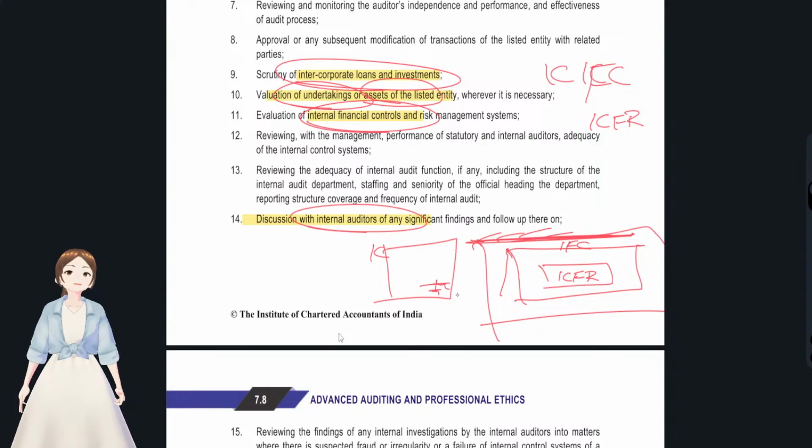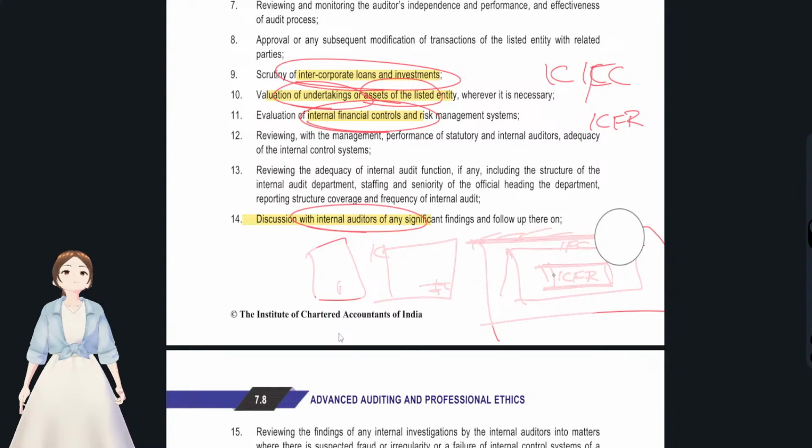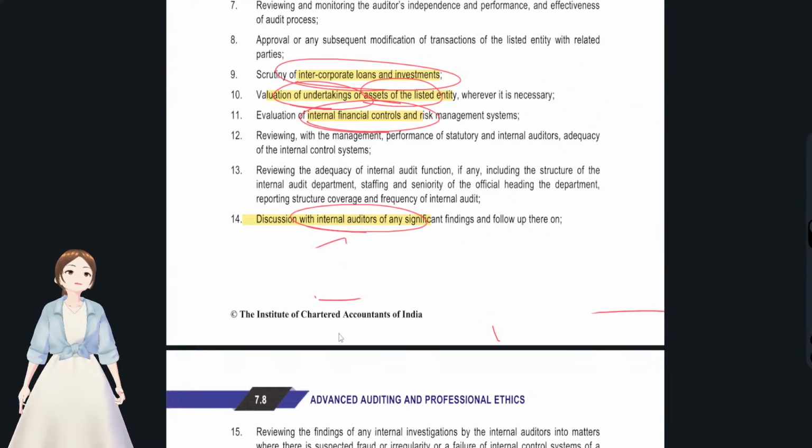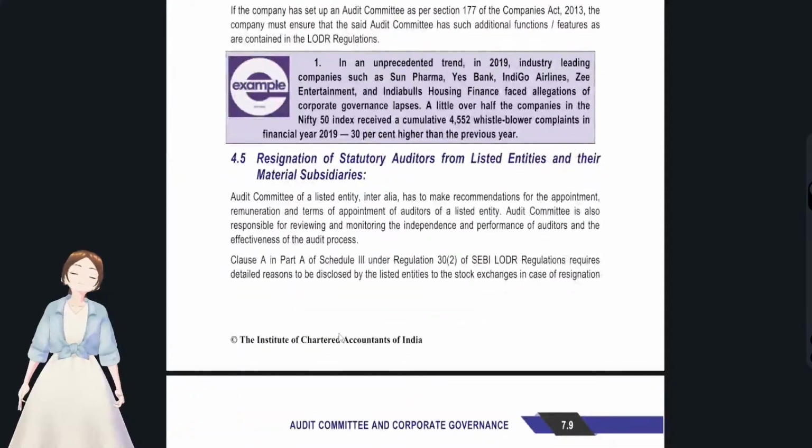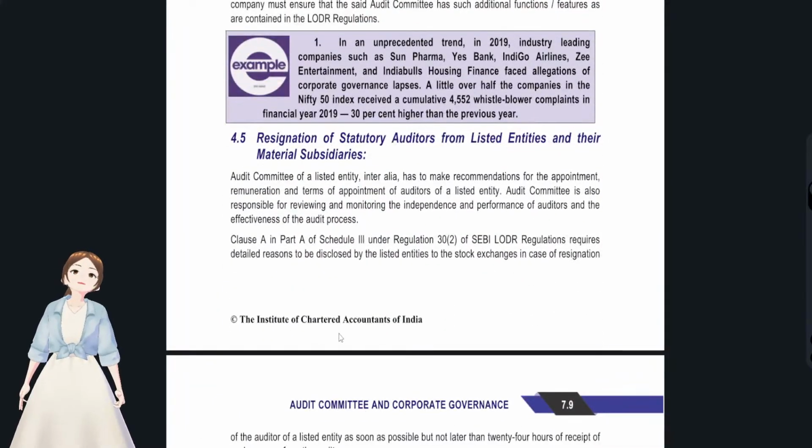You see, that signature control and all, after every board resolution, everybody stamping, doing signature and all, these controls were internal controls over financial reporting, which cast reliability on the financial statements that have been prepared. Okay, so evaluation of internal financial controls, and with regards to any kind of whistleblower mechanism that we have seen, and utilization of loans that were there. Okay, these were all the roles and duties of the audit committee.